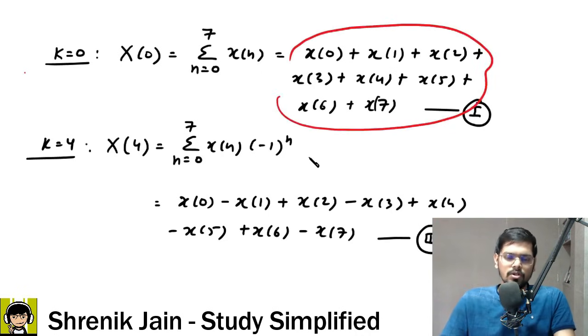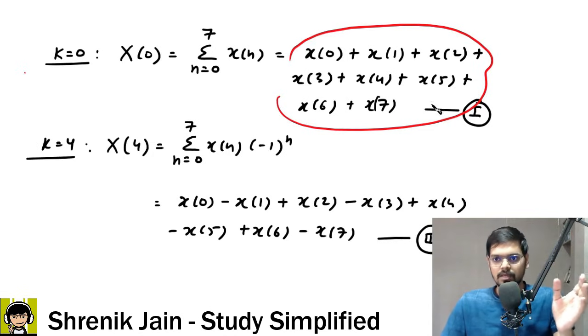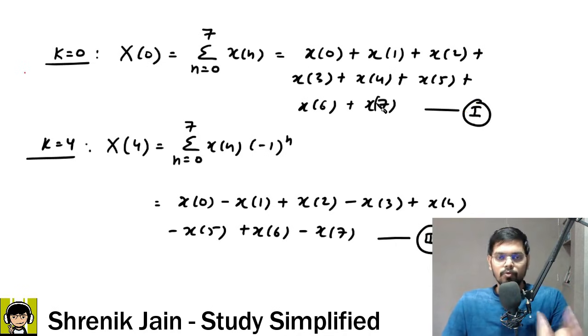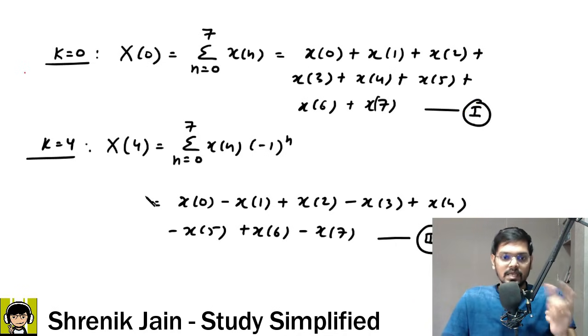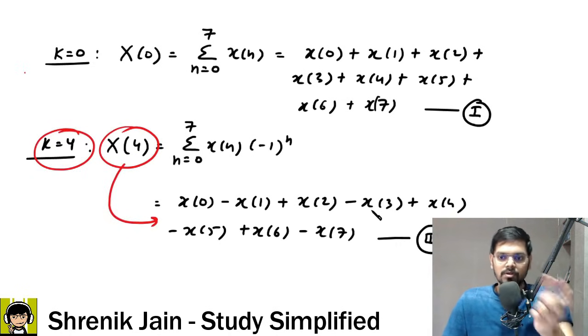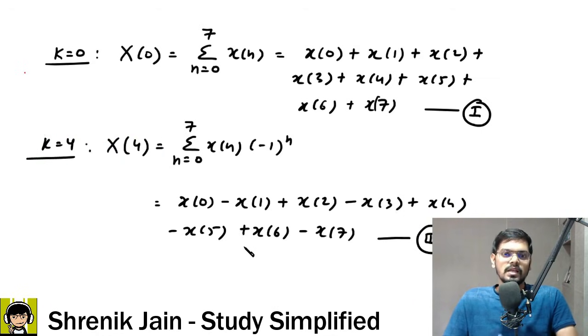This is a trick also given in my previous classes. In DFT, the first term, at k equal to 0, is always a summation of the given time domain signals. And when you do N by 2, if it was 4 point, then 4 by 2, x of 2, right? Here it is 8 point, so 8 by 2, which is 4. So capital X of 4 will always have the plus minus fashion: x of 0 positive, then negative, positive, negative, in this way. So this is the trick used in the DFT.